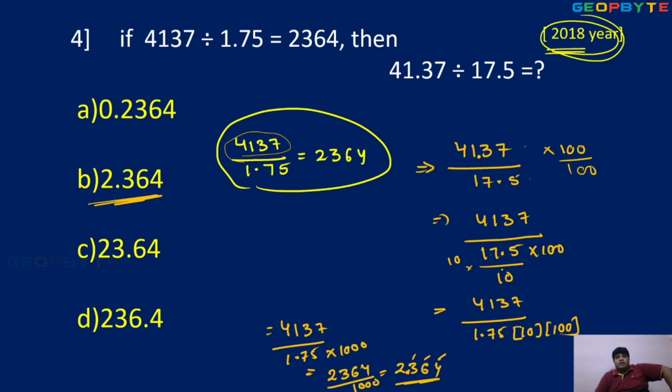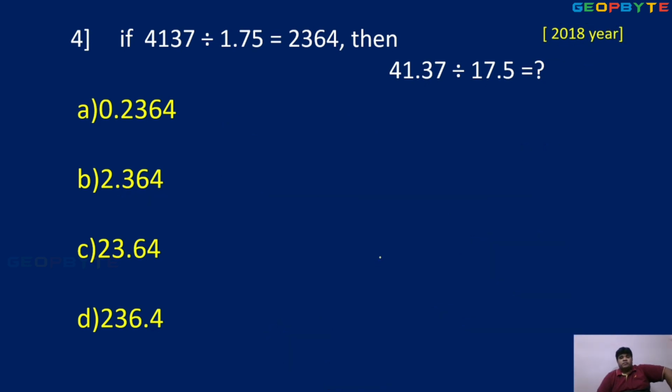Okay, children, are you getting it? Once again, I will explain this point because this model is very important. Okay, once observe. Again observe. Given value: 4137 upon 1.75 is equal to 2364. Okay, you can remember the value.